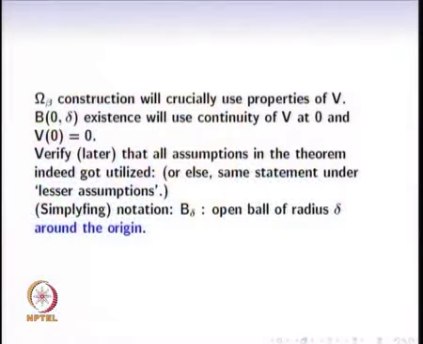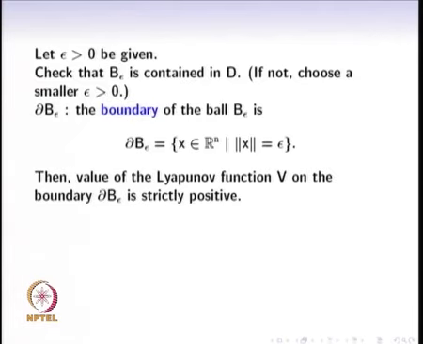So for the rest of this proof, since all the open balls we are considering are centered at the origin, we have decided that the origin is the equilibrium point. Whichever point is the equilibrium point, we can always shift the coordinates such that that point is the origin, and since 0 is the center, we will only denote the radius of the ball. Hence B delta is an open ball of radius delta around the origin; the around-the-origin part we do not require to mention again.